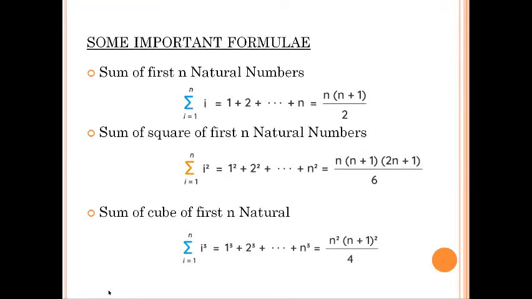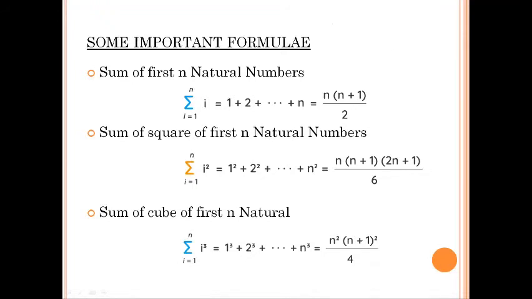Okay, these are some of the formulas that we are going to use in the future. Okay, CSAT में ये कुछ formulas काफी ज़्यादा use होते हैं. So we have already seen the sum of all even numbers from the first even number, as well as the sum of all the odd numbers from the first odd number. Now let us see what is the formula for the first n natural numbers.